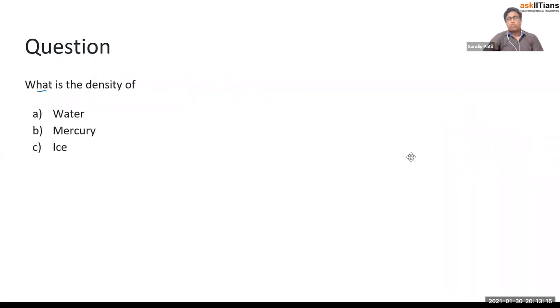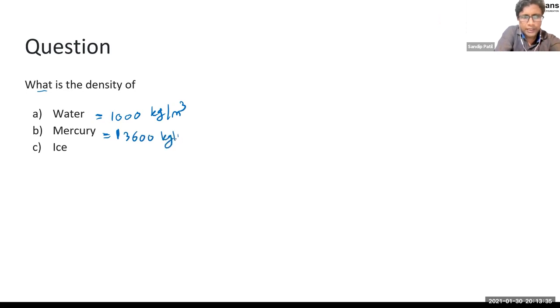What is the density of water, mercury, and ice? So we have written this one. For water, the density is how much? 1000 kg per meter cube. We know the density of mercury is very, very high compared to water. It is 13600 kg per meter cube. And what about ice? Now there is one concept. Remember that